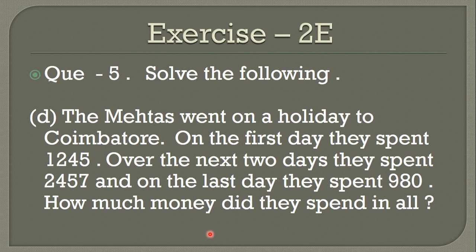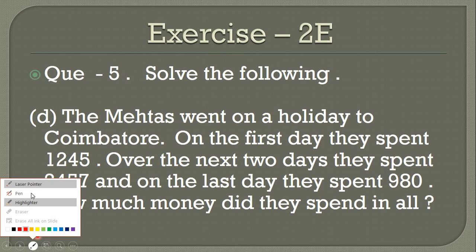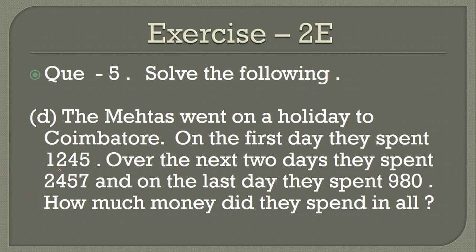So now what to do, students? Now find the data. Find the data means what? Data means information. So for Mehta's family, first we find how much they spent on the first day. 1245.